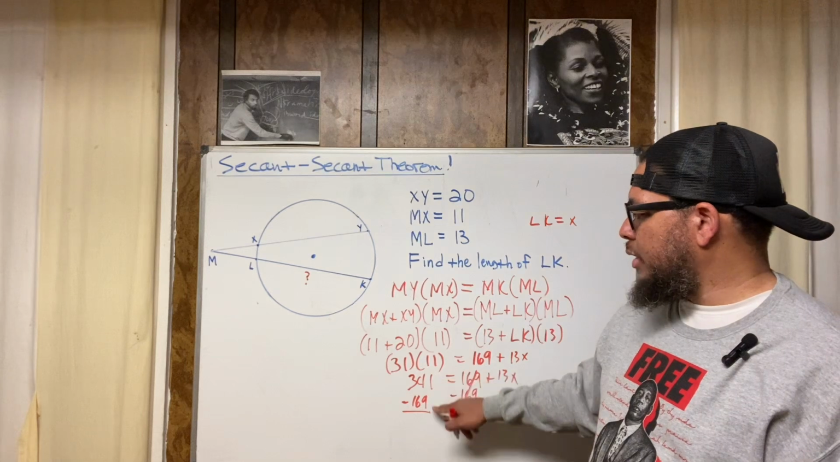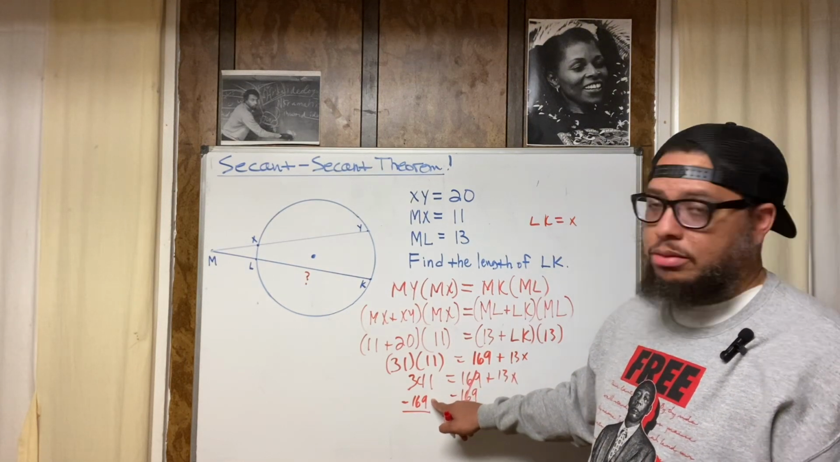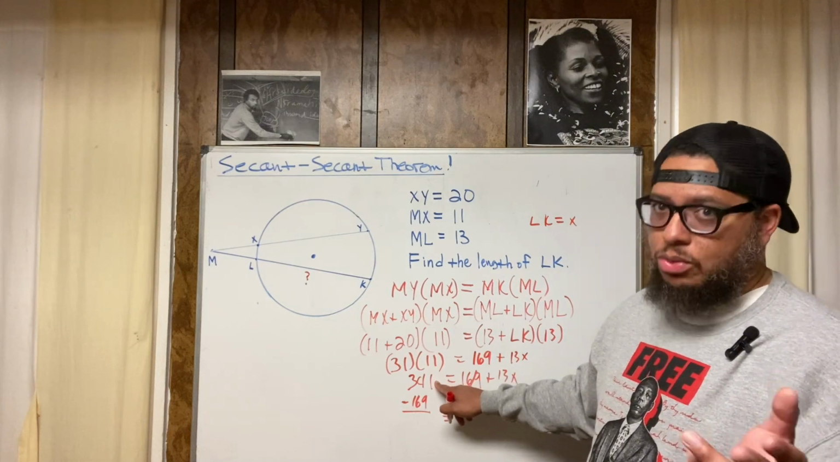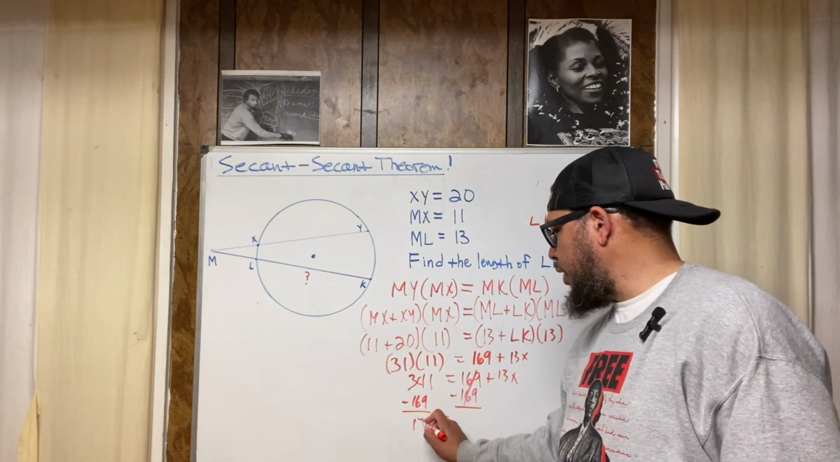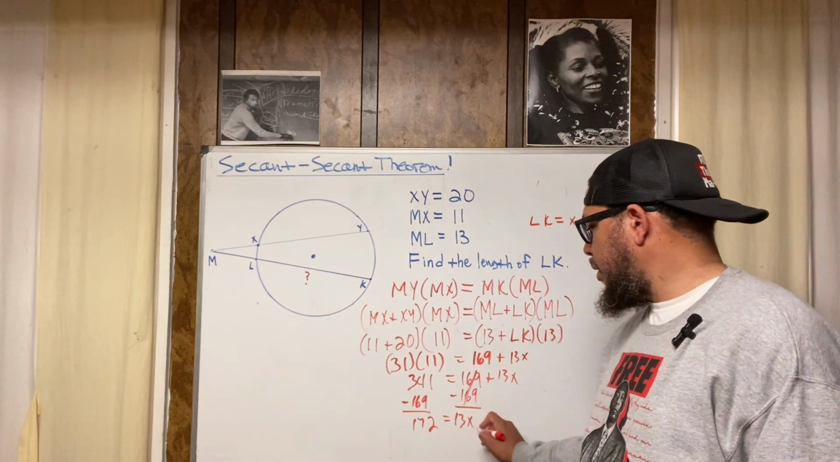And then we add the 1 and we add the 1, right? Because we rounded up from 169 to get 170, so we got to add a 1. We rounded down from 341 to get 340, so we got to add that 1. So that gives us 172 is equal to 13x.